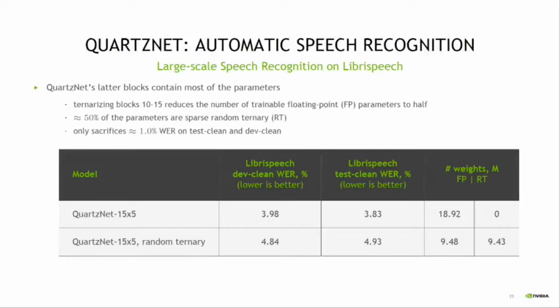More specifically, we can see in the table that our random ternary variant achieves 4.84% word error rate on DevClean and 4.93% word error rate on TestClean. However, only around 9 million weights are floating point and learned, whereas the other 9 million weights are random ternary and do not need to be updated.